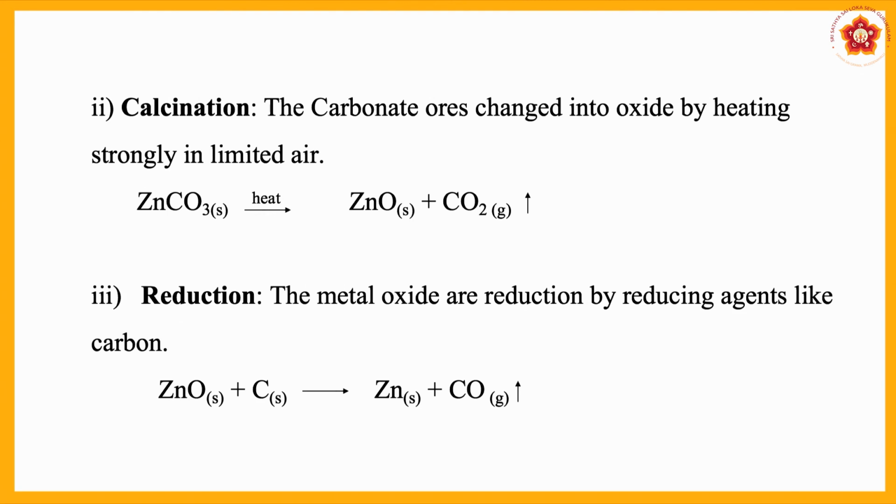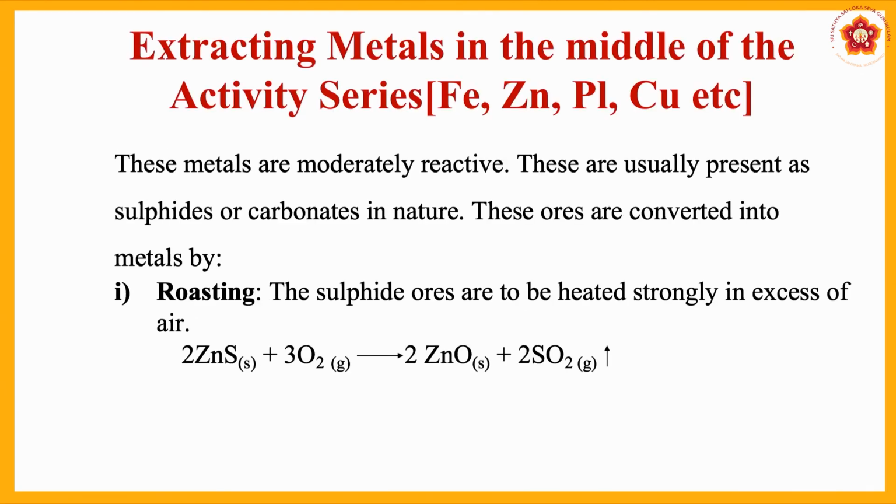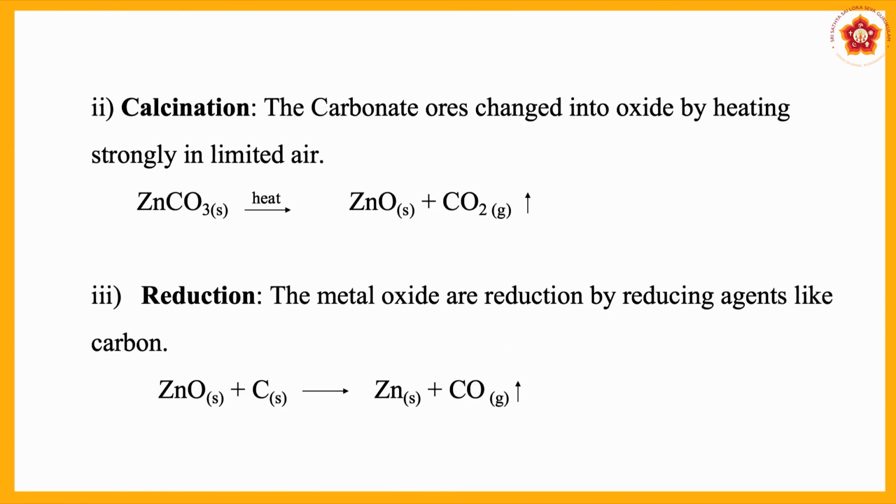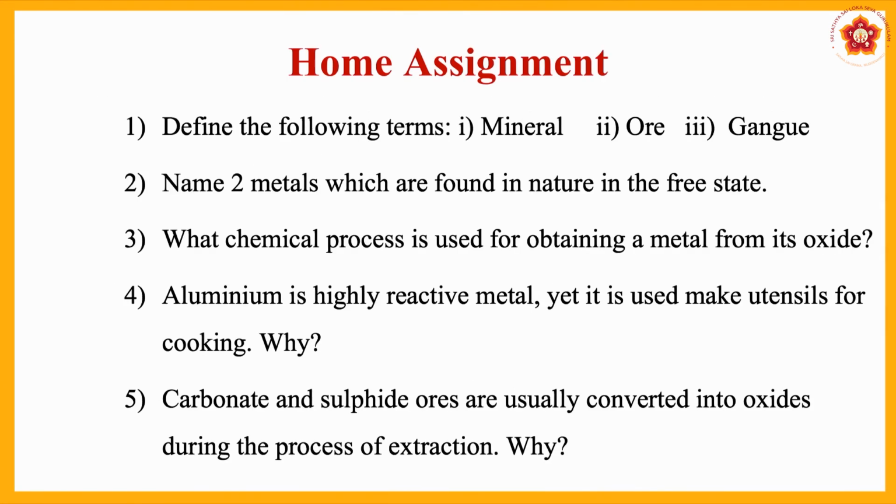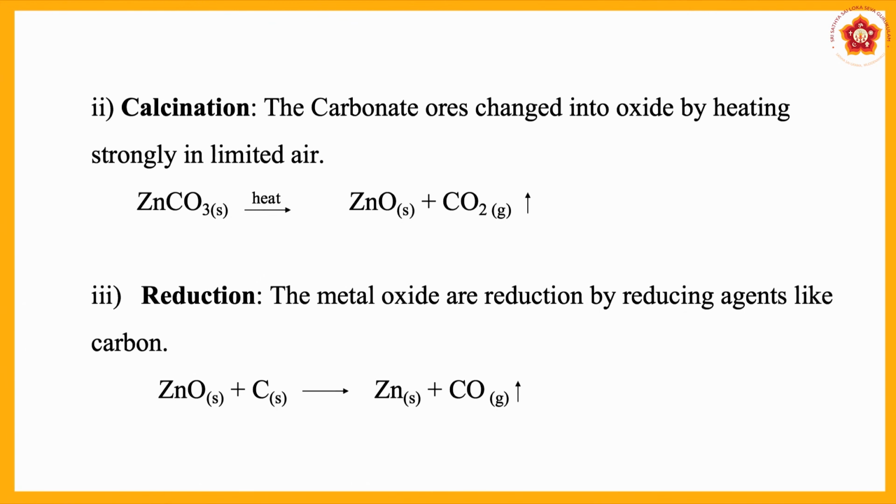So, the first step is roasting, heating in excess of oxygen. Second step is calcination, suppose it is carbonates. Third step is reduction, where the respective oxides are converted into metals. And we will see one more example of the same type, wherein the metals can be extracted. And of course, these are the 3 important processes of converting the respective ores into metals. We will see one more example.